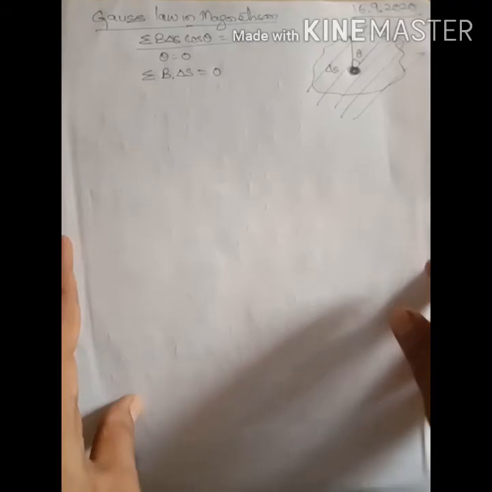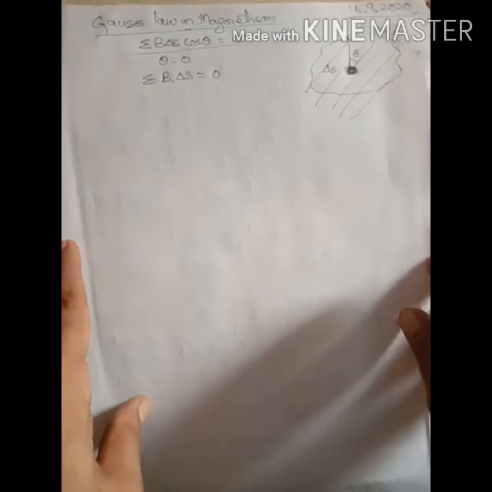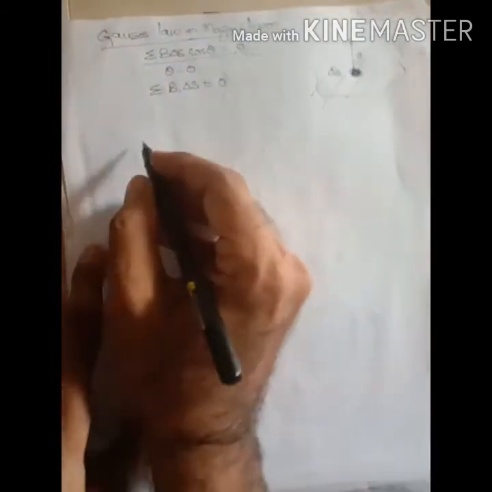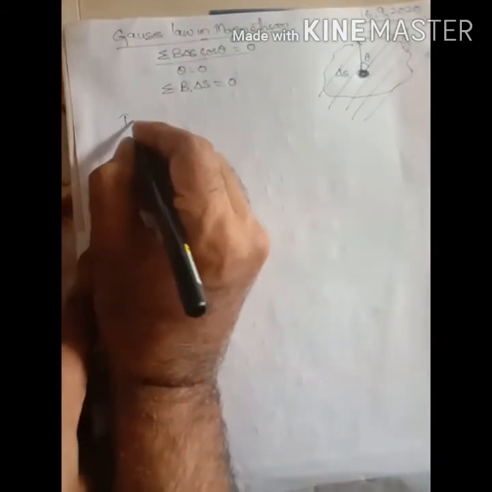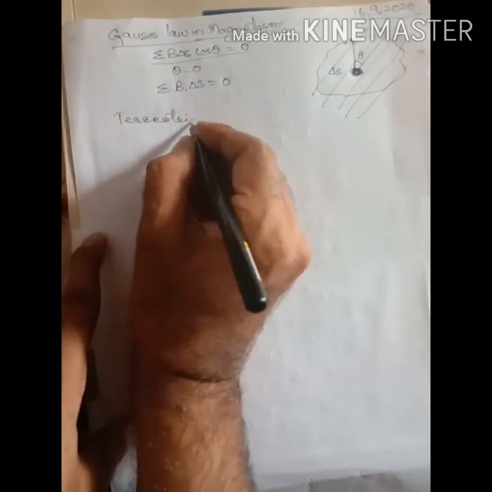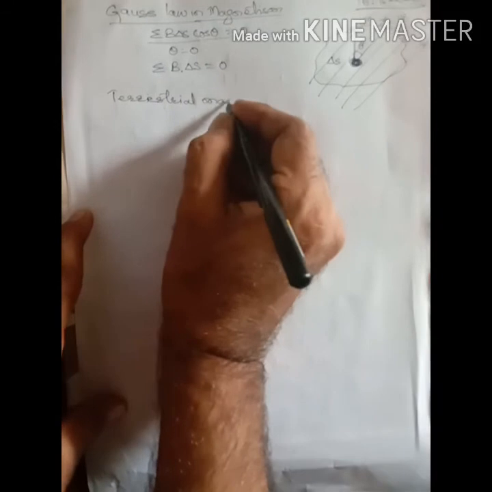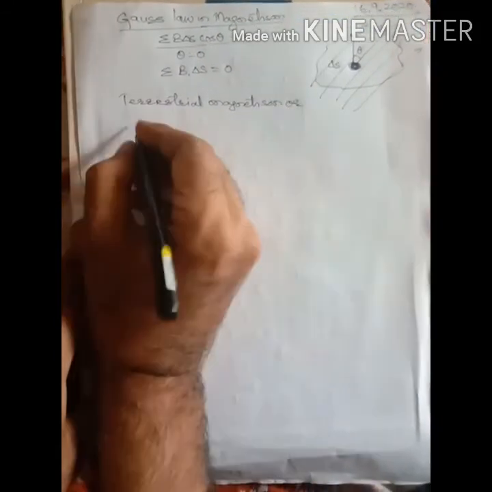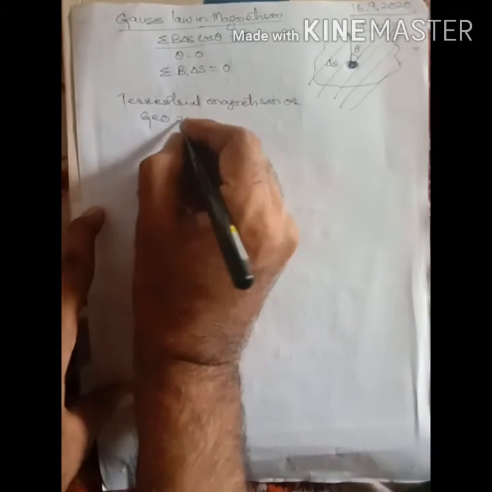The second part of this is terrestrial magnetism or geomagnetism. Now, what is terrestrial magnetism or geomagnetism?